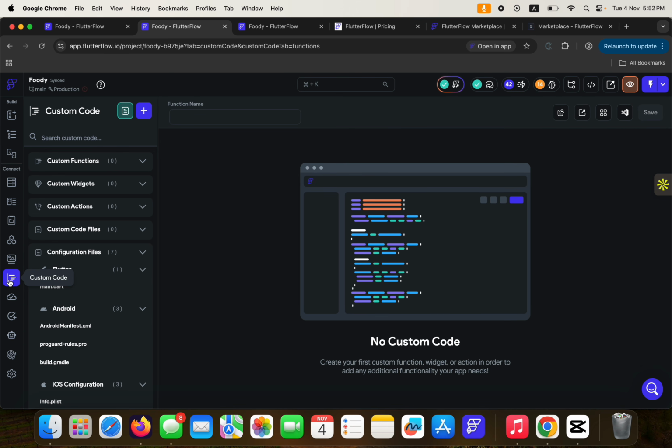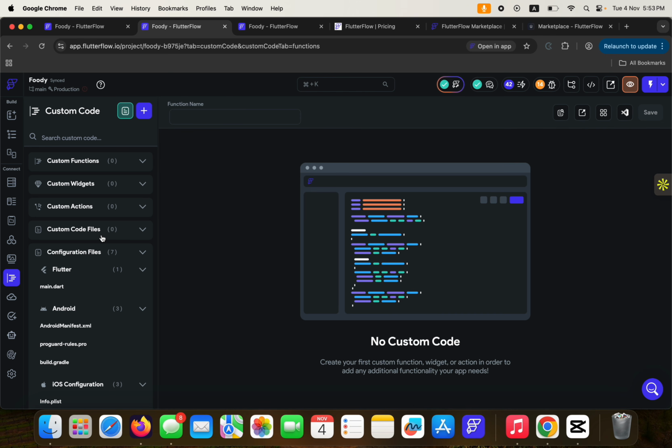All right, so let's go to the custom code part. Now this is one of the most interesting parts of FlutterFlow. It allows you to create custom functions. There are some features or functionalities that you might not be able to achieve directly using the free components that are available in FlutterFlow. So FlutterFlow allows you to write custom code that can help you generate custom functions, custom widgets, and custom actions. All right, so that's basically what all of this entails.